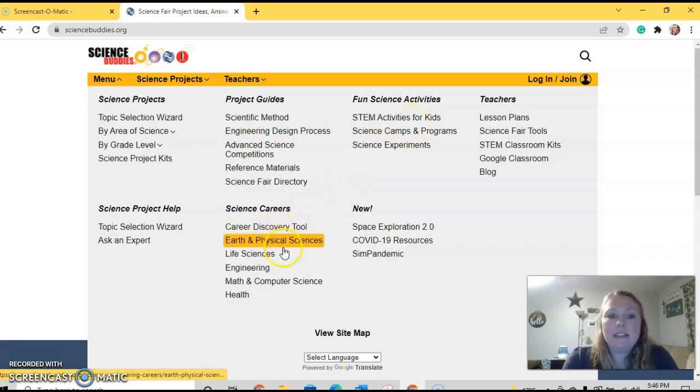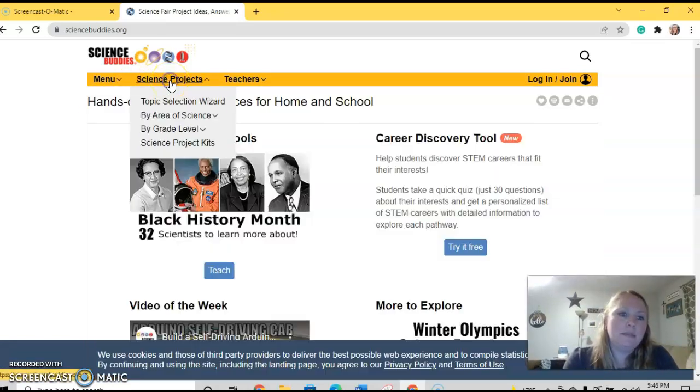If you want to dive into the types of careers that are in science, maybe you have an upper level grade and you're looking at those for students, you can certainly check those out. Different resources here, especially with COVID resources. They've got a lot of technology resources that you can send out with kids. What I did here, they do have the sub menus. You can do projects if you're searching.